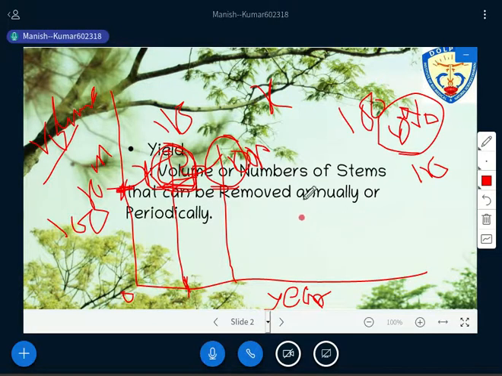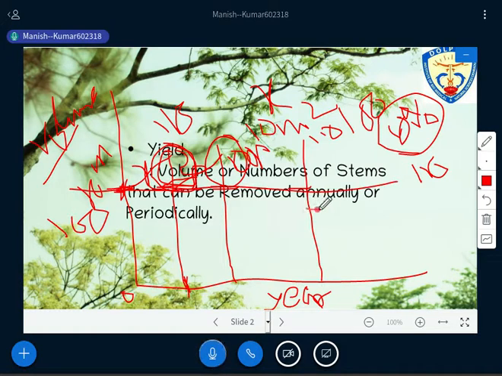Just take another example. For example, you are not extracting only 10 meter cube, but you are extracting 20 meter cube. Then what will happen? In the very first year, you have 110, and you are extracting 20. It means rather than staying at this constant figure, you come down to this 90 point, right? Because if you subtract 20 from 110, the result is 90, so it will be here again.